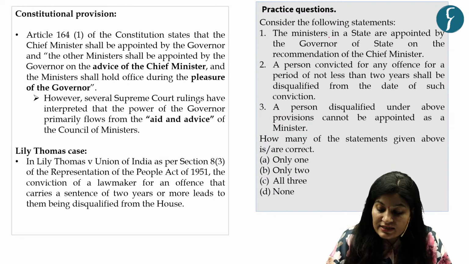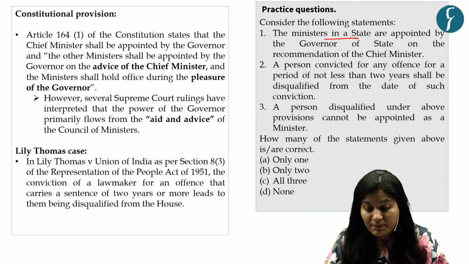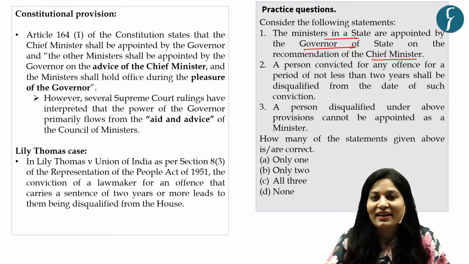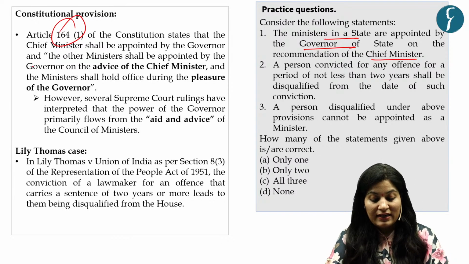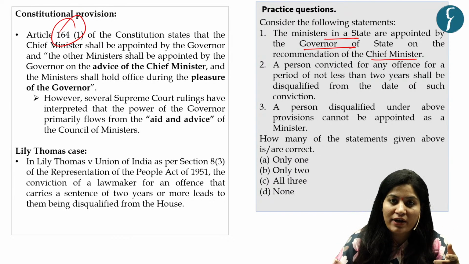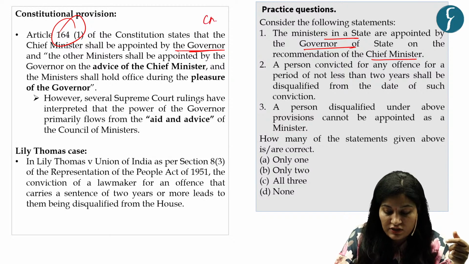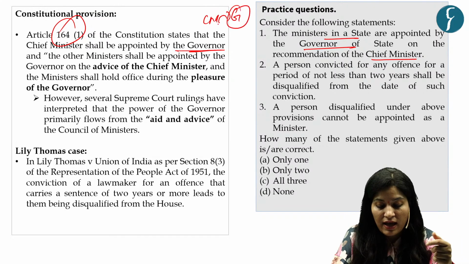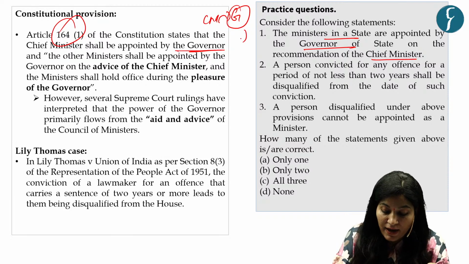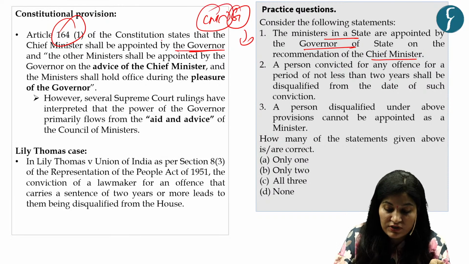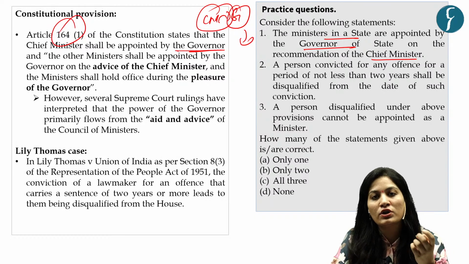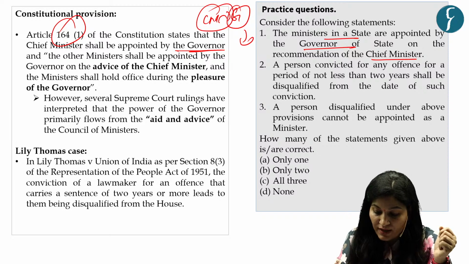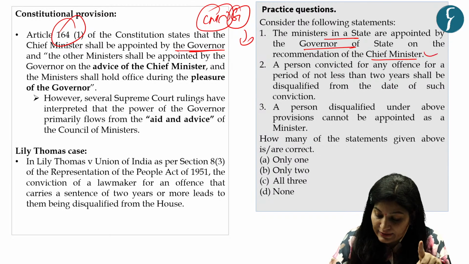The question is, the ministers in a state are appointed by the governor of a state on the recommendation of the chief minister. Now this statement is correct. If you refer to Article 164(1), it states that the chief minister shall be appointed by the governor, and other ministers shall be appointed by the governor on the advice of the chief minister. And these ministers shall hold office during the pleasure of the governor. So with this, our first statement is correct.